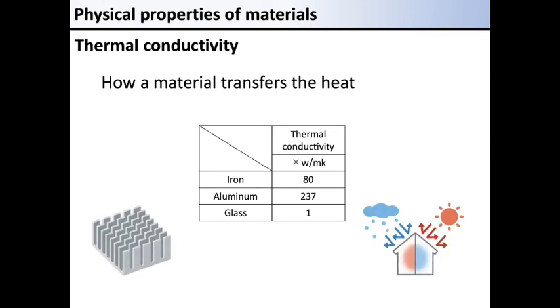Aluminum has a higher thermal conductivity than iron and is less expensive than silver or copper. So it is used for heat dissipation plates. On the other hand, materials that need to keep the heat should have lower thermal conductivity, such as glass. These materials are used for insulation.